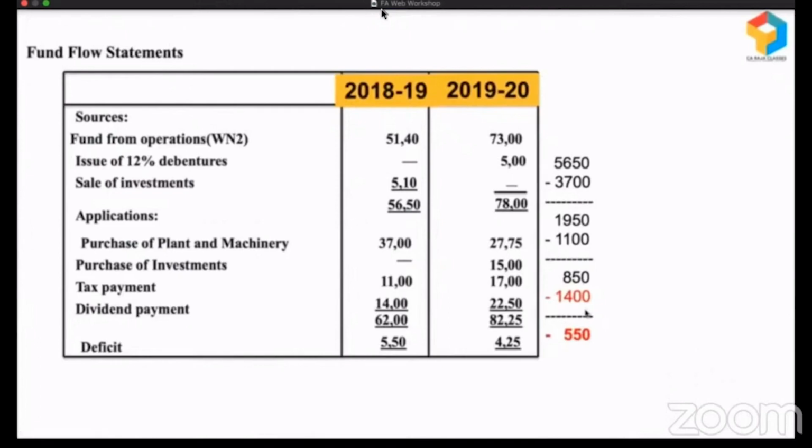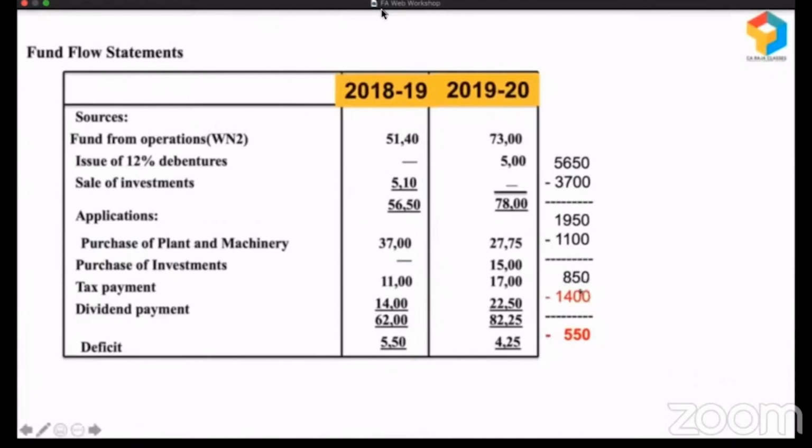They didn't do that. They paid dividend when they don't have adequate funds. When they had only 850, they paid 1,400. They simply diverted short-term funds for long-term purpose. So this is what happened in 2018-19. Or ideally, they could have done one thing.